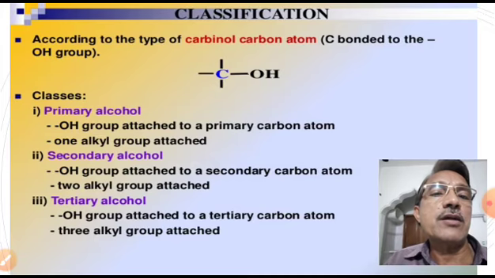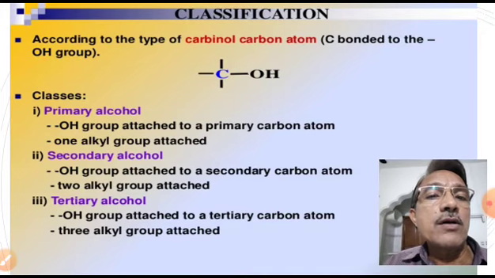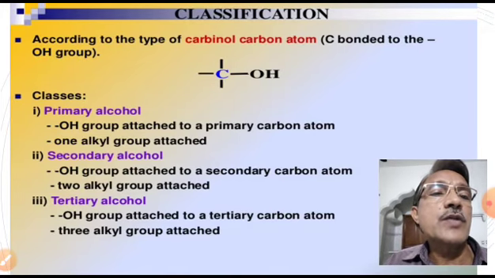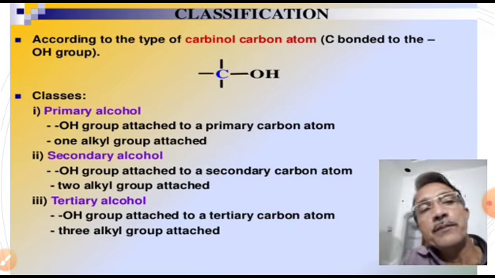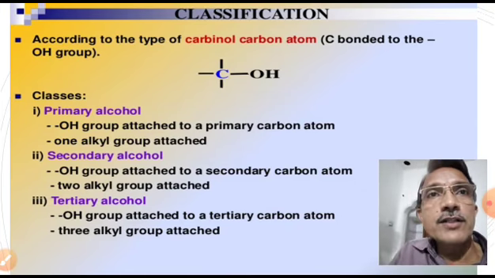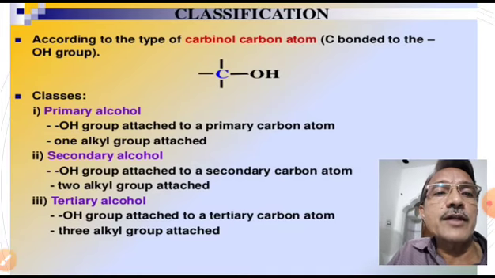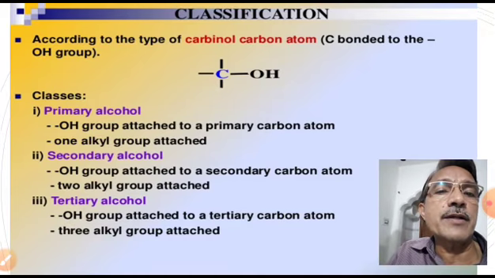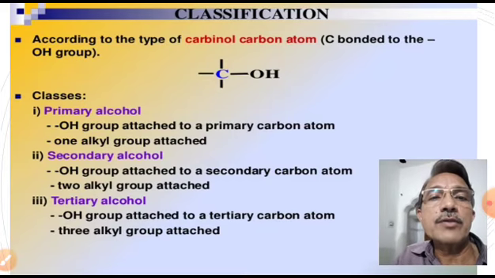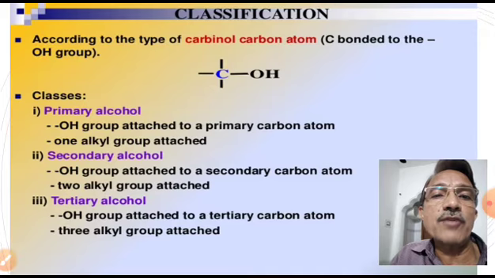Similarly, tertiary alcohol: the alcohol in which the OH group is attached to a tertiary carbon atom. In general, a tertiary carbon atom means the carbon which is bonded with three other carbon atoms, or the carbon which is bonded with three alkyl groups. So the best example for tertiary alcohol is tertiary butyl alcohol.